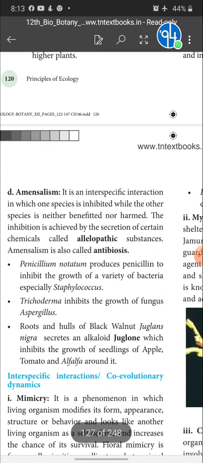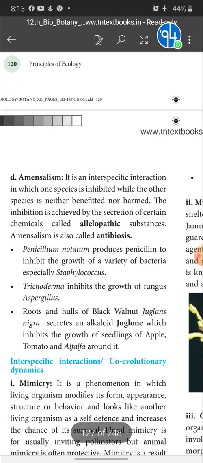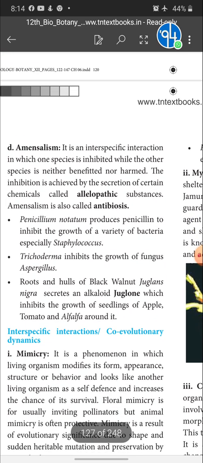So, last one is amensalism. It is an interspecific interaction in which one species is inhibited while the other species is neither benefited nor harmed. The inhibition is achieved by the secretion of certain chemicals called allelopathic substances. Amensalism is also called antibiosis.